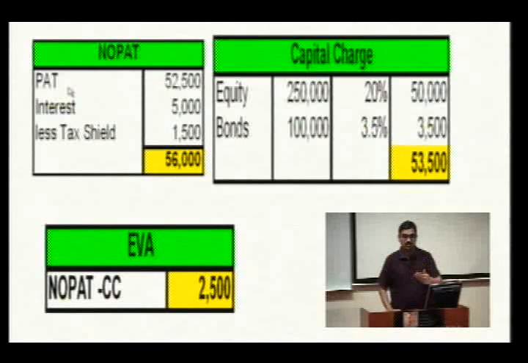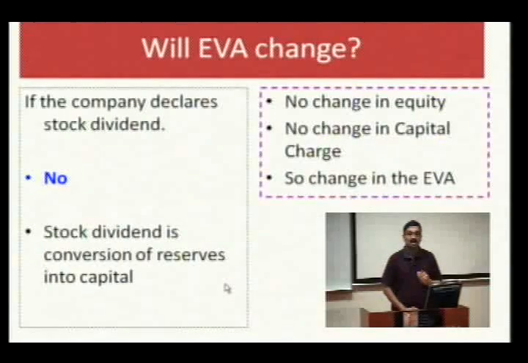The NOPAT is the PAT adjusted for interest. So the NOPAT in this question is 56,000 and the corresponding capital charge is 53,000. So, EVA is 2,500. We want to understand, will this EVA change if we take some specific business decision? Let us take some decisions.